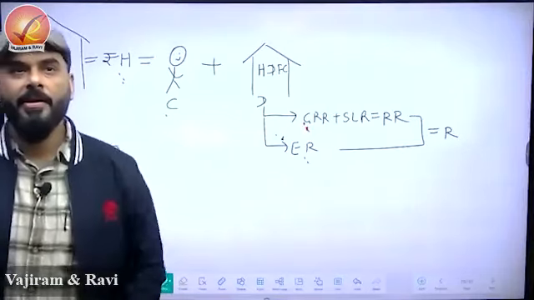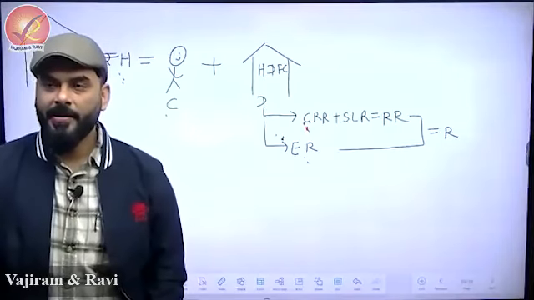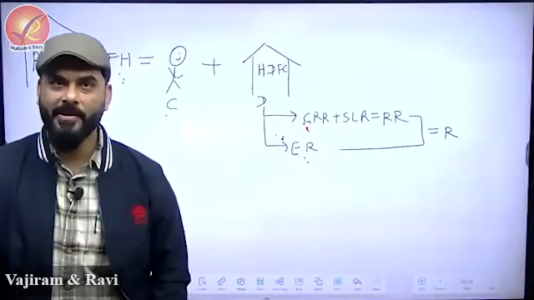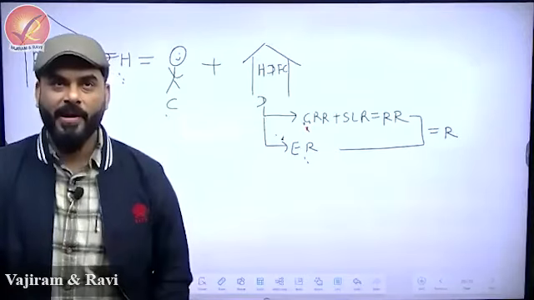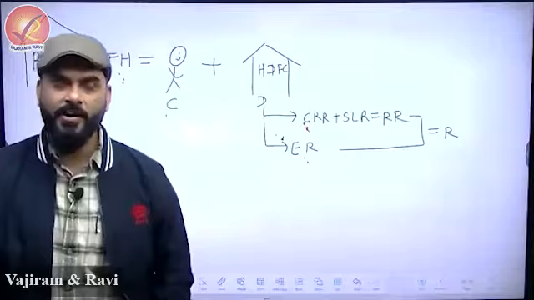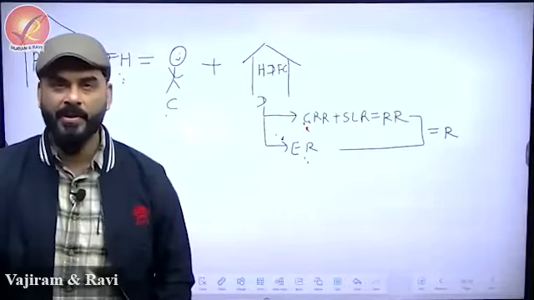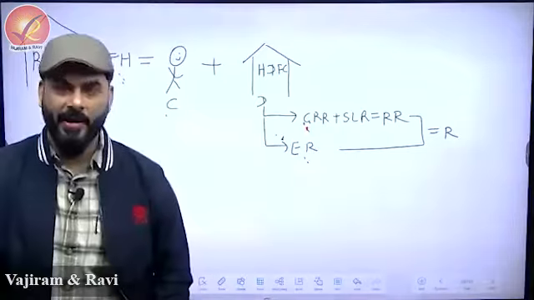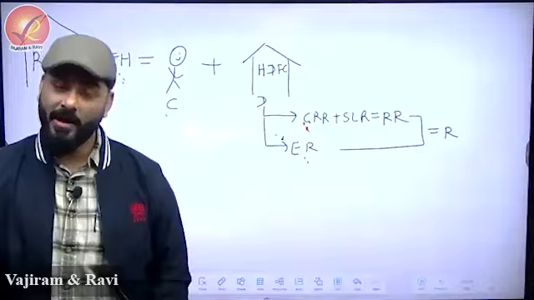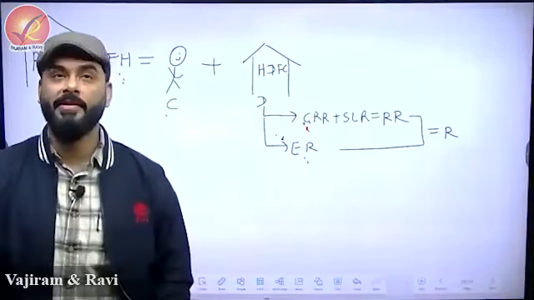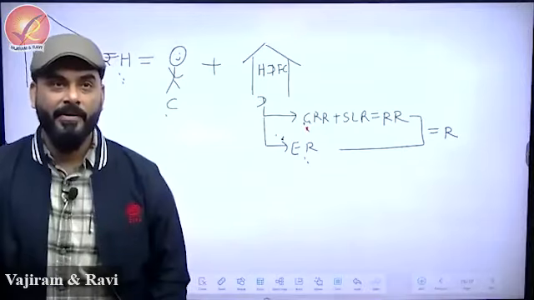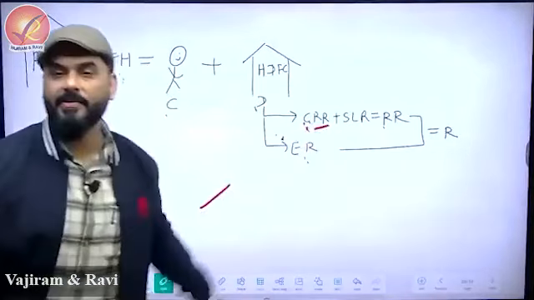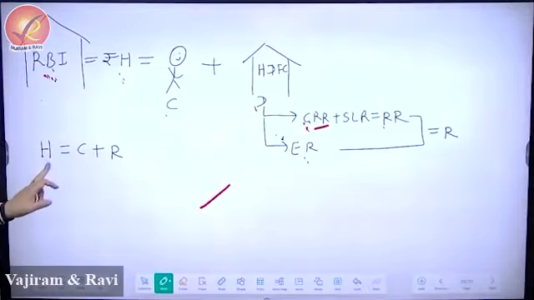Let me give an example. Suppose somebody says the performance of Vajiram has been good this year. Whose performance? My performance, the students' performance. Because Vajiram means students. Take away the students from the building, there is no meaning of the building. Brick and stone doesn't mean anything. Similarly, if all my students go to a garden with me and you study in the garden, we will say the performance of the garden is very good. Which garden? Students in the garden. Actually, everything has a soul. So the soul of this entire deposit is required reserve. So that's why H is equal to C plus R.